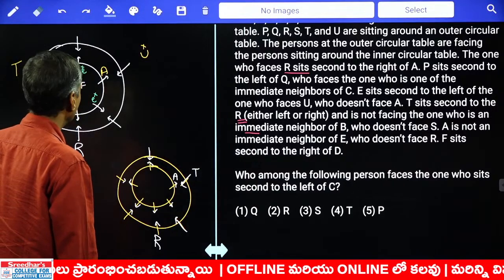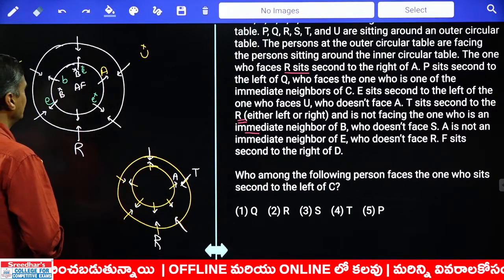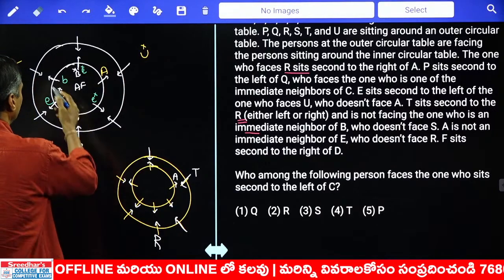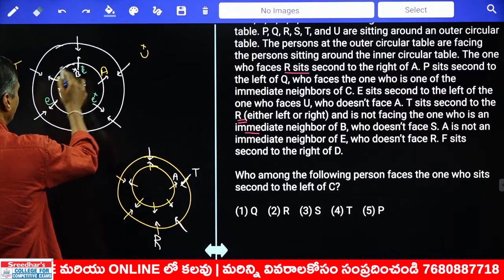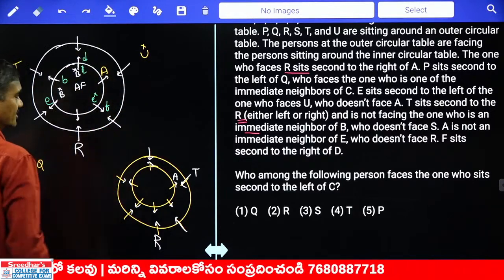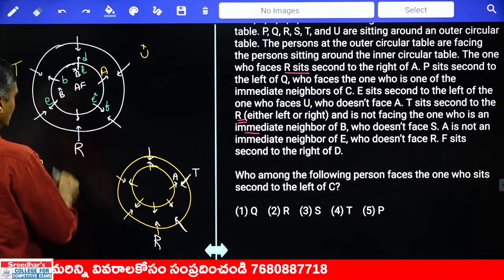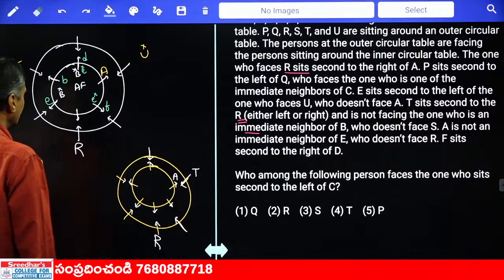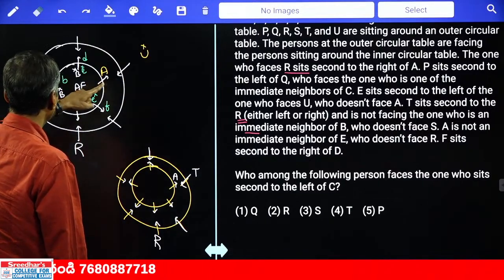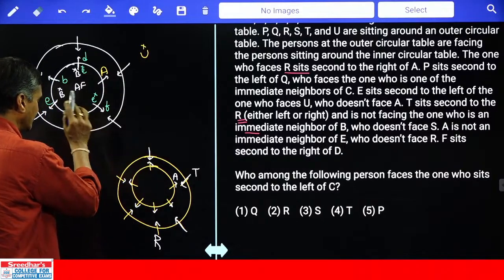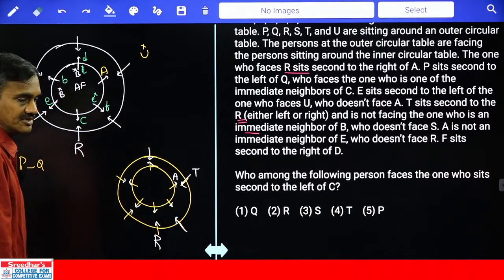And F sits second to the right of D. Where is this F? F is seated second to the right of D, F R D. Now B is here, F is here, D is here. Are you getting this one or not? Then tell me who is the only person left over here? Starting with one, A, B, D, E and F, and C and R are opposite to each other.